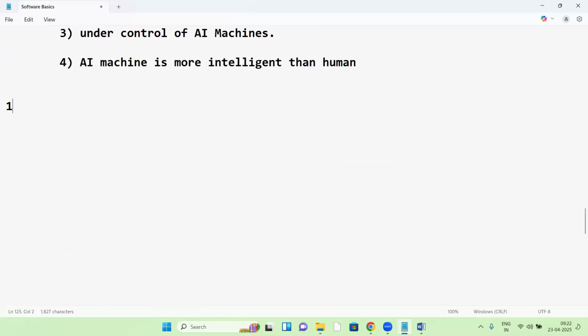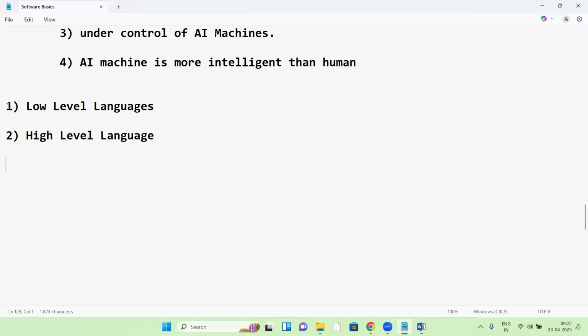There are two things in software. First, low-level languages. Second, high-level languages.